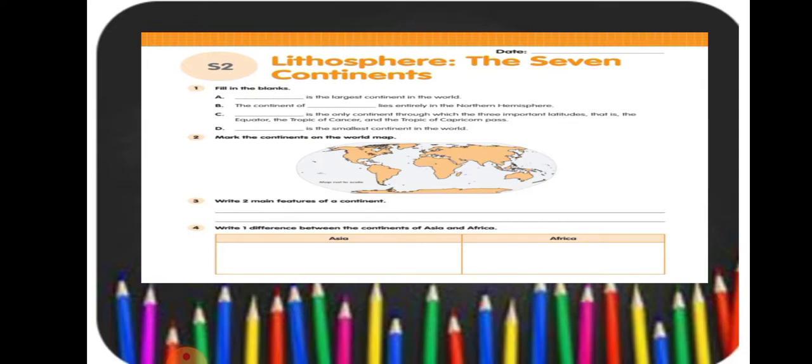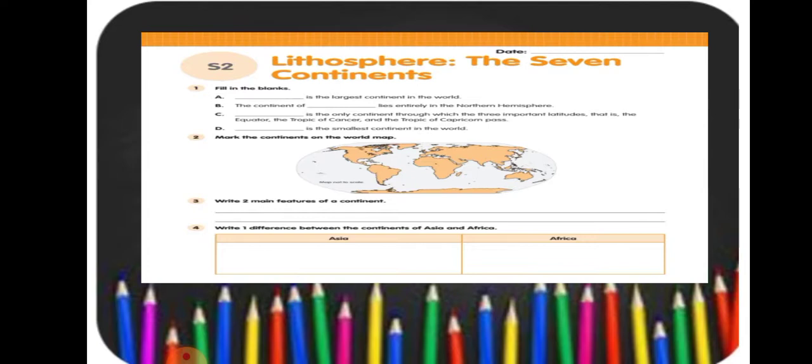Question number 4. Write one difference between the continents of Asia and Africa. In Asia, the Tropic of Cancer and the equator pass through Asia, while in Africa, the Tropic of Cancer, the equator and the Tropic of Capricorn pass through Africa.